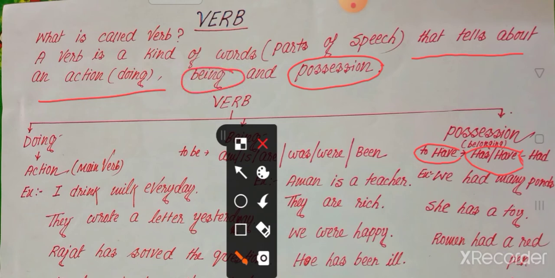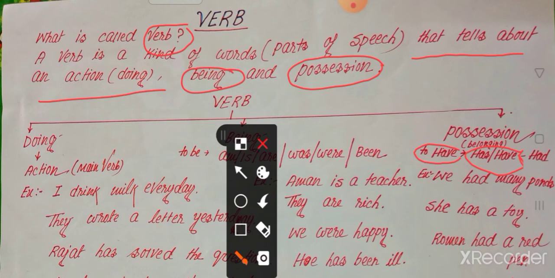Okay, this is the total, actual definition of the verb. So let's see, a verb is a kind of word or part of speech that tells about an action, being and possession.